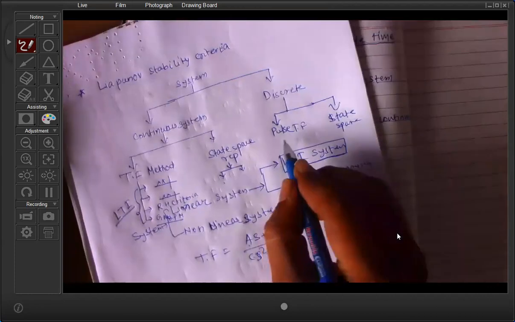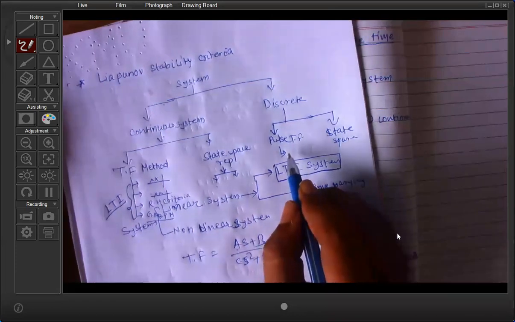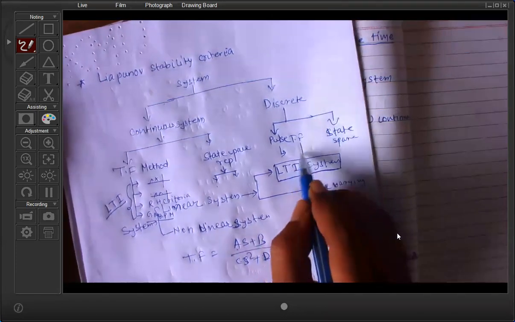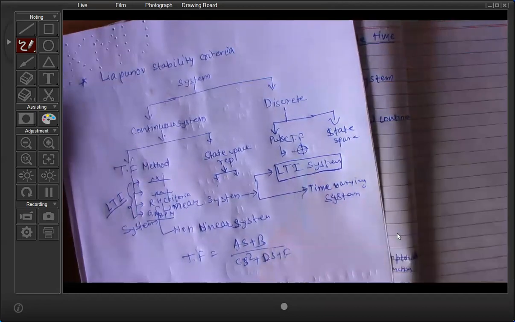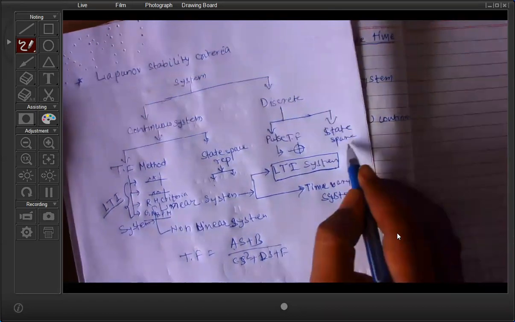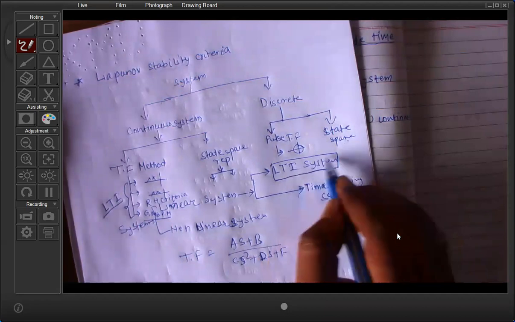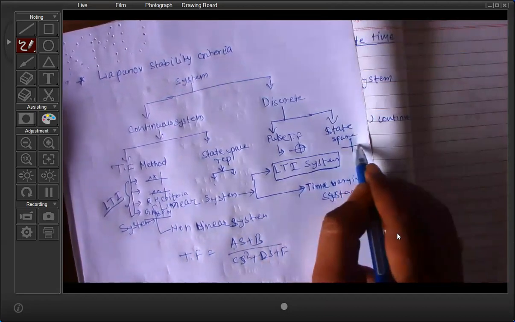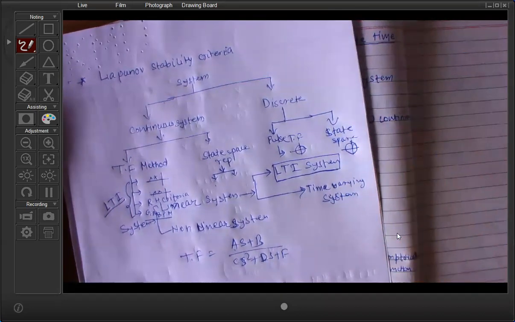Again, in the discrete transfer function, if the roots of the characteristic equation, the roots of the denominator, lie within the unit circle, then the system is stable. And in the state space representation of LTI, if the eigenvalues of the system lie within the unit circle, then you can say that the system is stable.